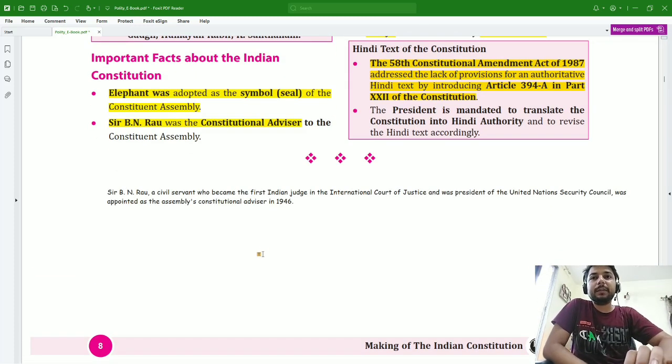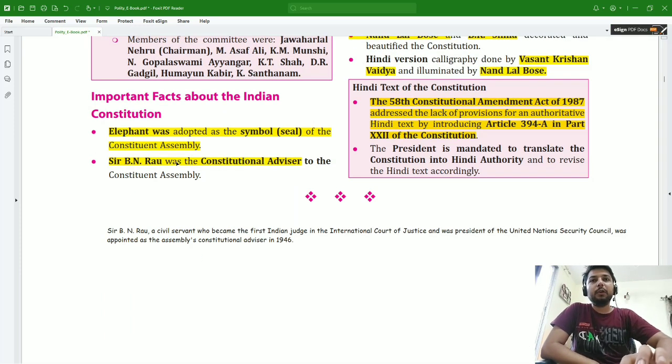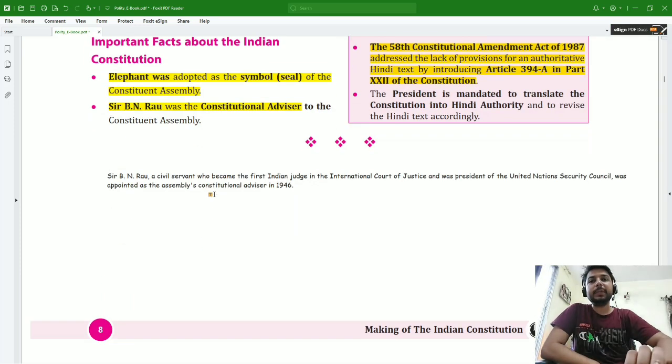So at the end, we'll talk about one more fact. Sir B.N. Rao, who was the constitutional advisor to the Constituent Assembly, was a civil servant who became the first Indian judge in the International Court of Justice. He was also president of the United Nations Security Council. He was appointed as the Assembly's constitutional advisor in 1946.